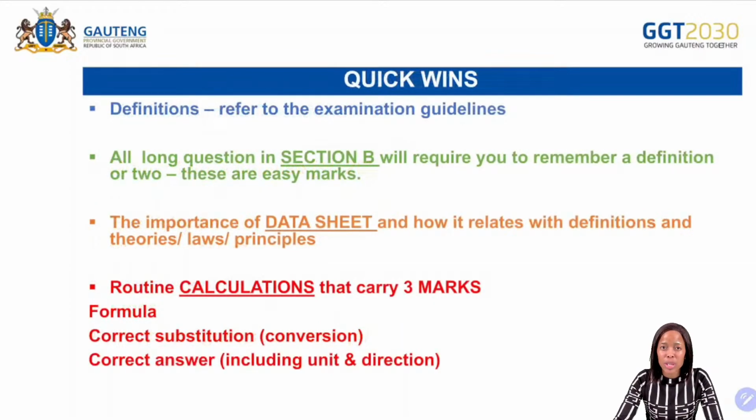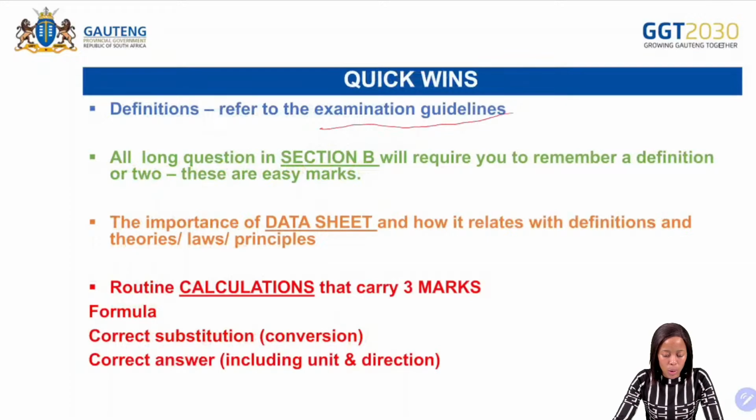Now your quick wins in terms of your paper 1: you need to know the definitions. And for all the definitions, what do you need to refer to? You need to refer to the examination guidelines. Now remember, for the definitions, you are either going to get 2 marks or nothing. So you need to make sure that you get all the definitions specifically from the examination guidelines.